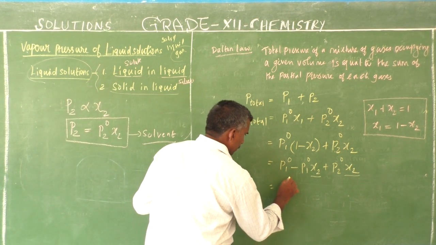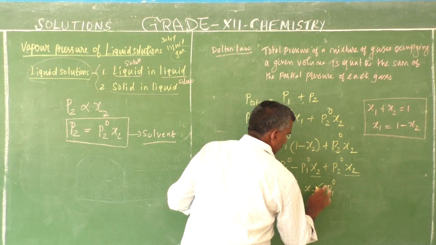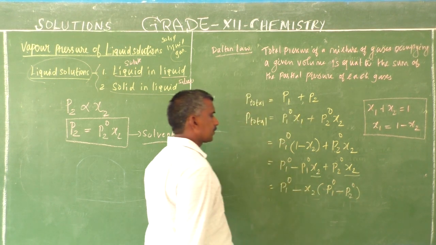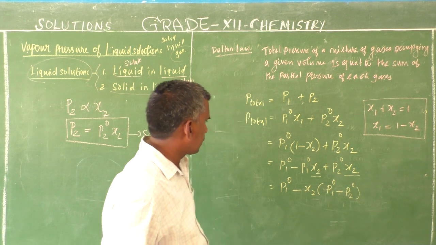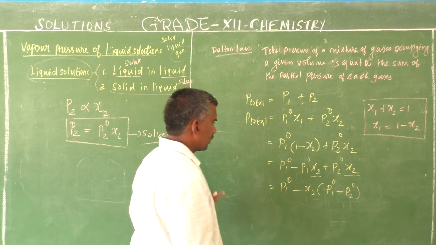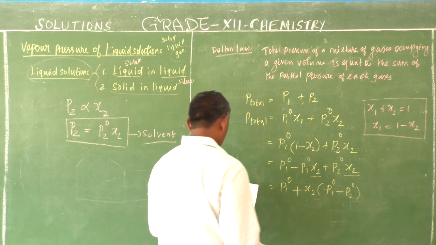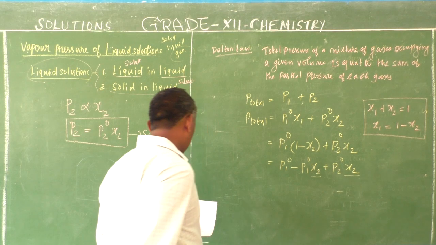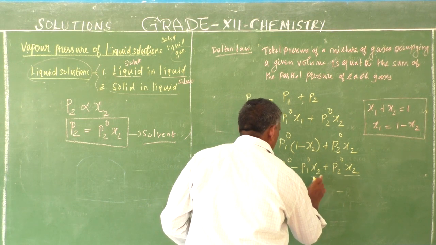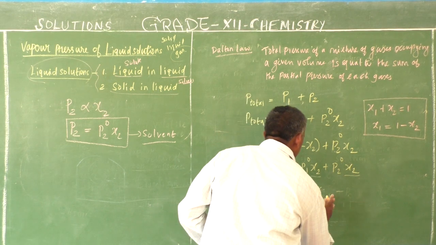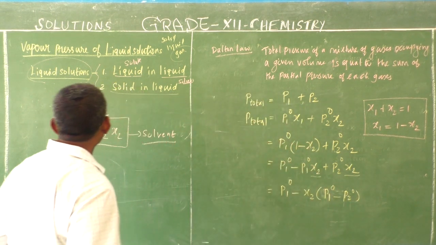So P1 dash minus x2 times P1 dash minus P2 dash.